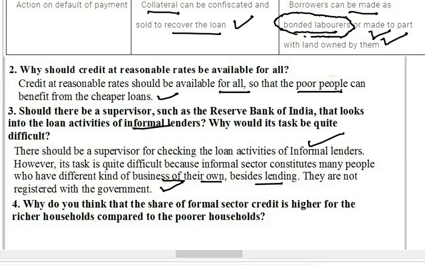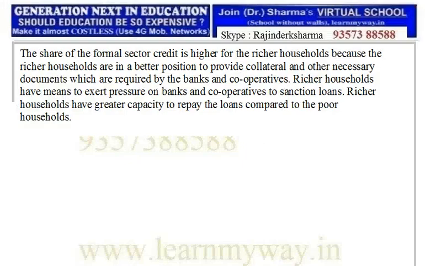Next question: why do you think that the share of formal sector credit is higher for the richer households compared to the poorer households? The answer is quite simple. The share of formal sector credit is higher for richer households because they are in a better position to provide collaterals and other necessary documents. As you are aware, banks will give loans only if there is something available as collateral.